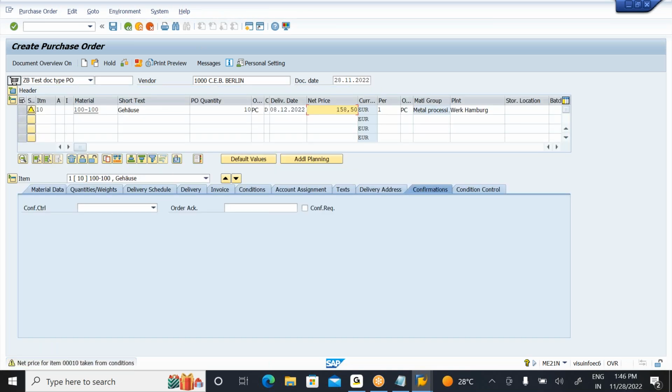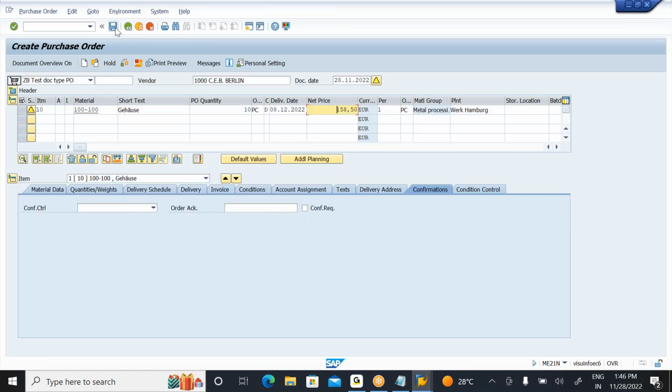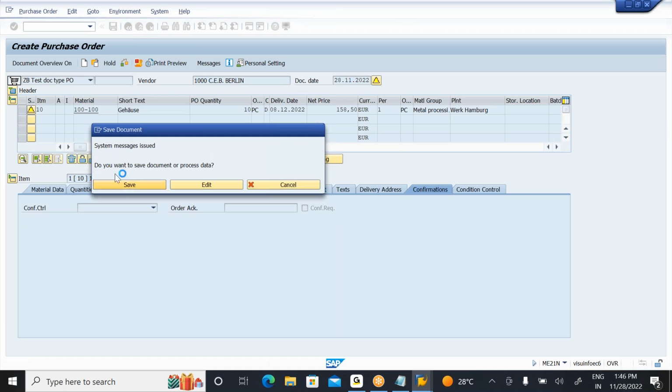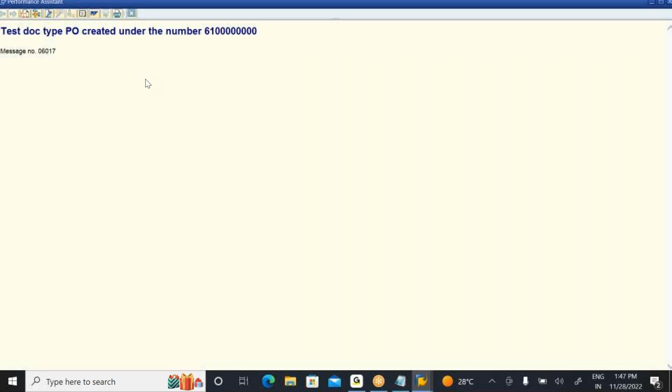You enter all these details here. Now click on continue. Click on message view check. Simply click on save. When you click on save, the system has to generate the first number, the 61 series. Now I think you need to understand this: you can control your number assignment based on the document type.